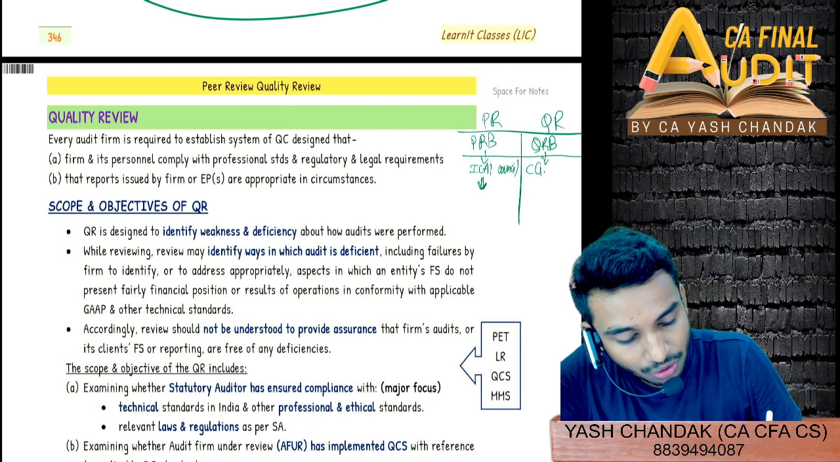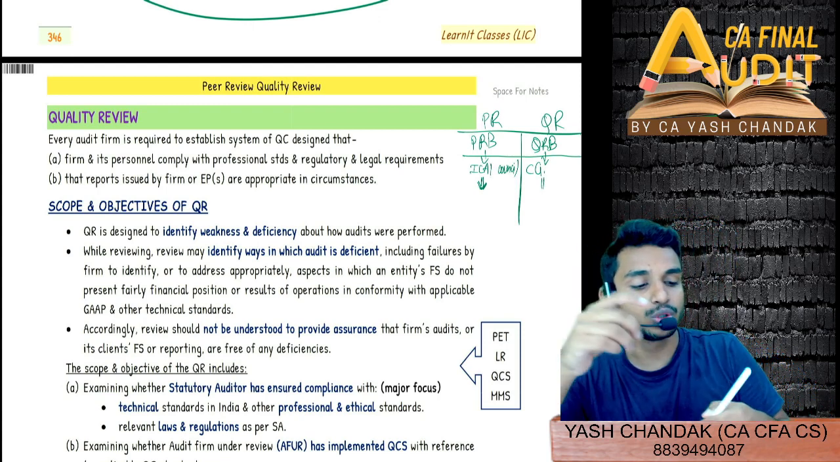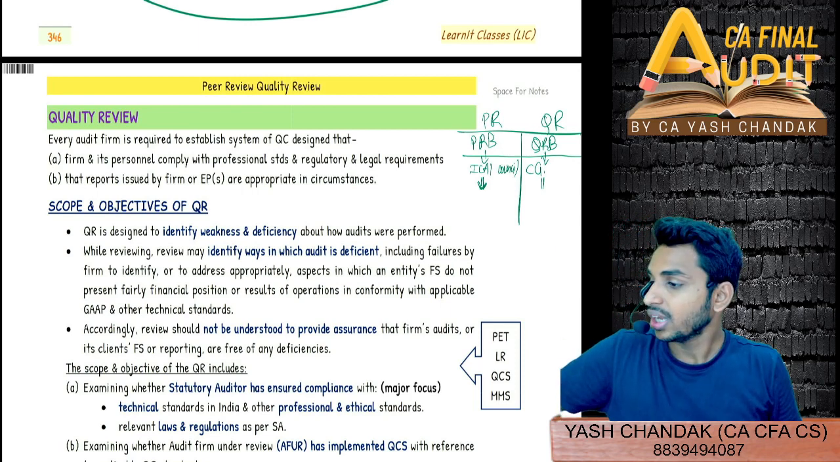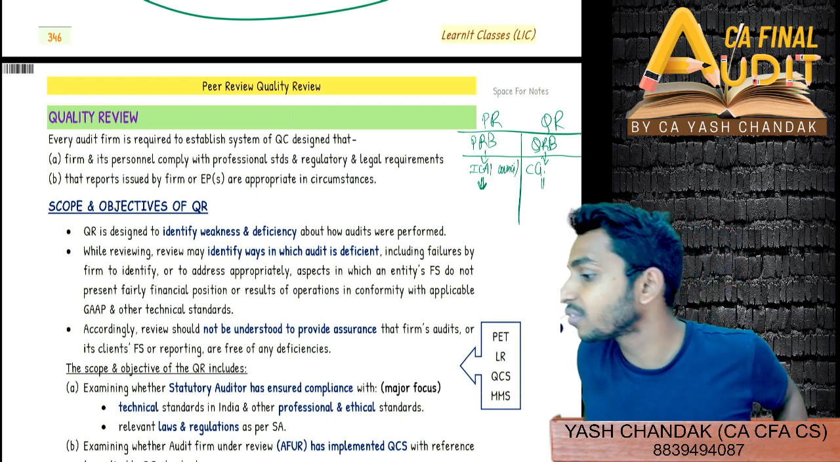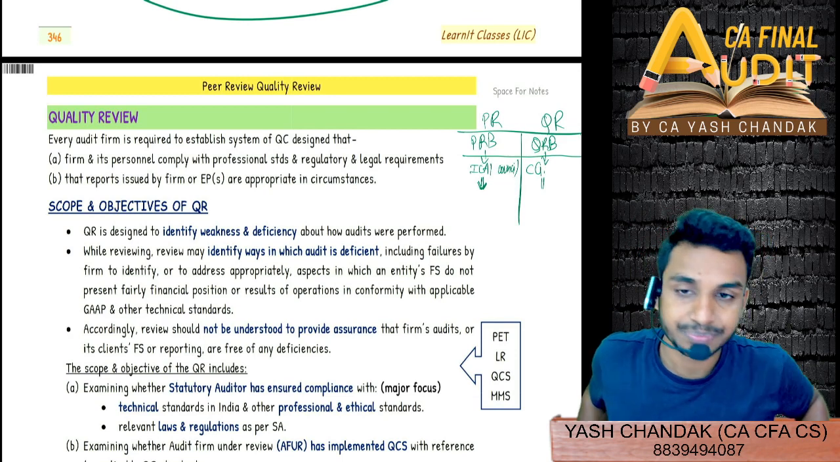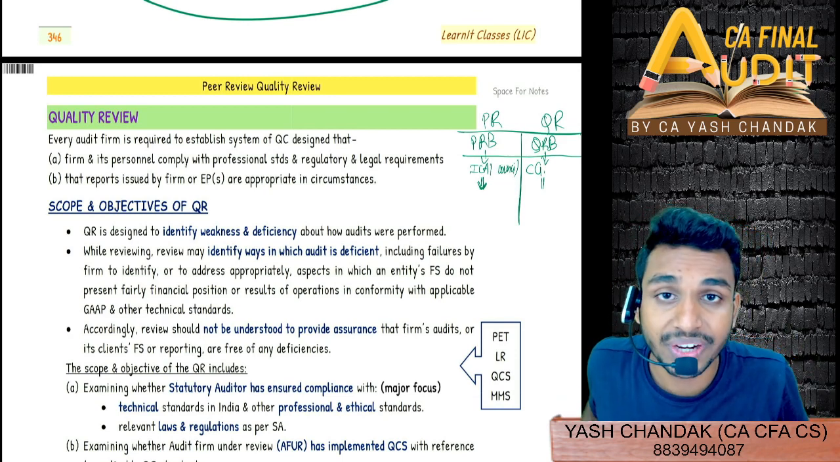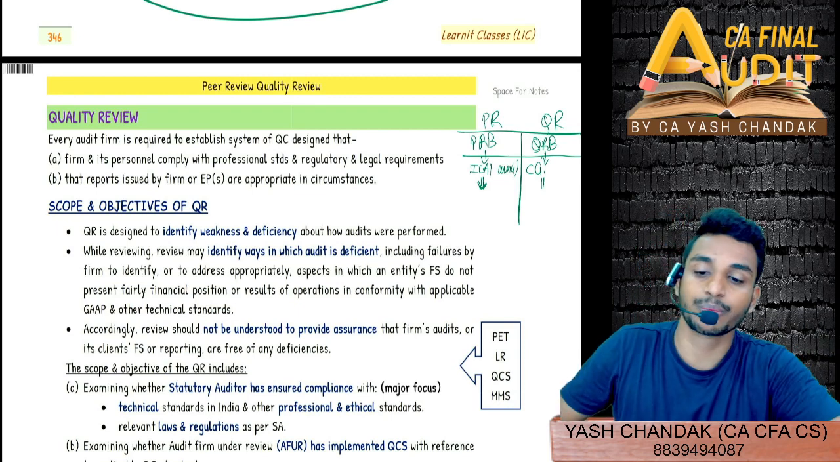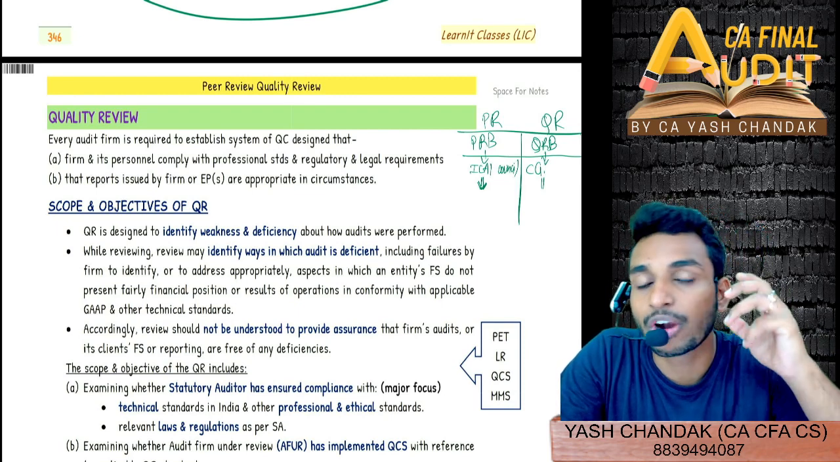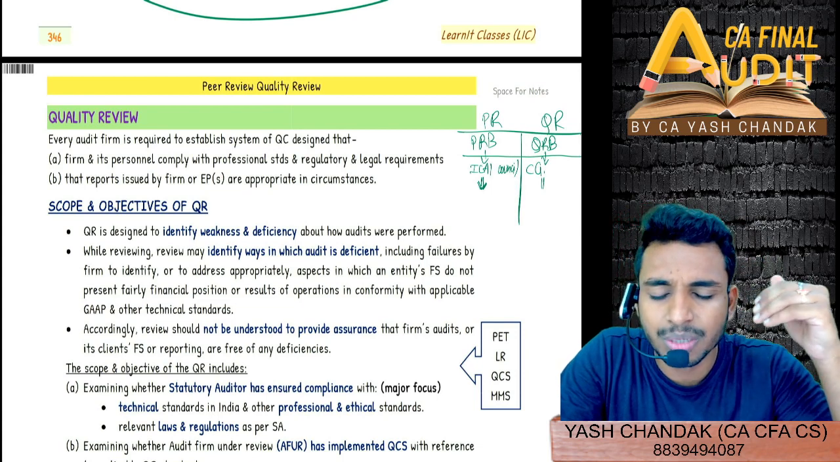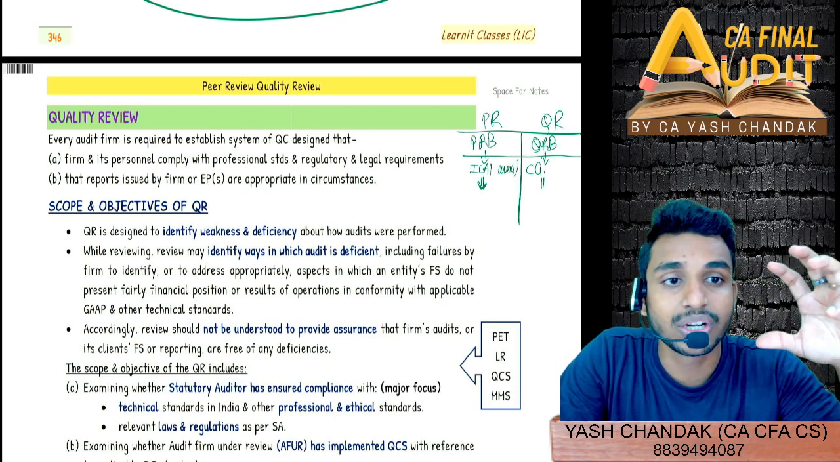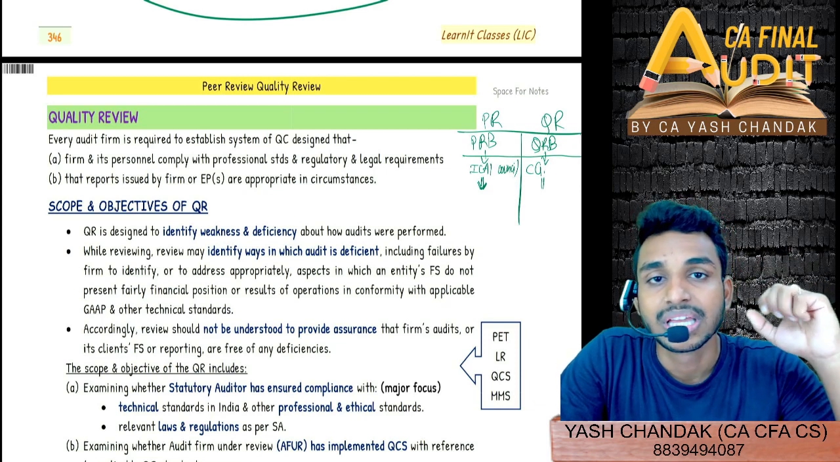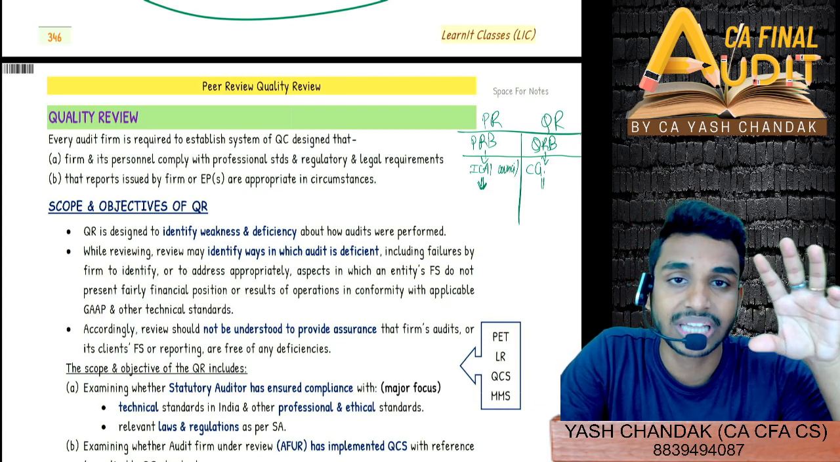But here, in case of quality review, I told you the aim is to identify weaknesses which might lead to what? The financial statement should have been modified, but suppose the auditor has issued an unmodified audit report. That means the auditor has not done his procedures appropriately. In case the auditor has not followed the quality control standards, or not complied with the laws or regulations, then action will be taken against the auditor.